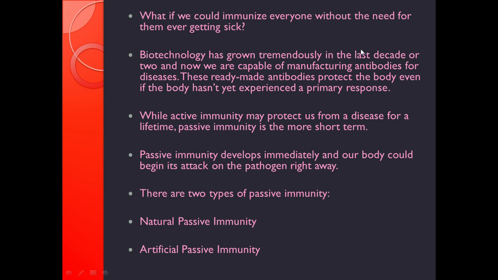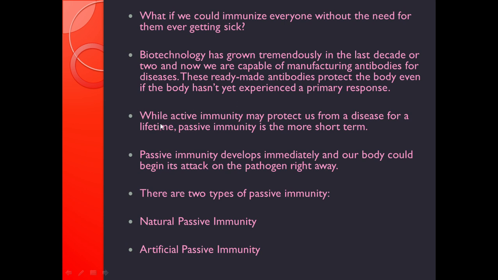Biotechnology has grown tremendously in the last decade or two. Now we are capable of manufacturing antibodies for diseases. These ready-made antibodies protect the body even if the body hasn't yet experienced a primary response.